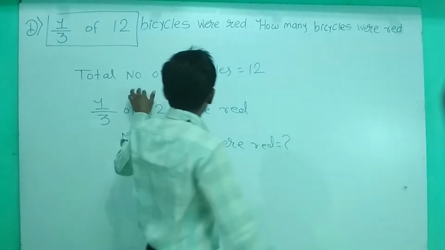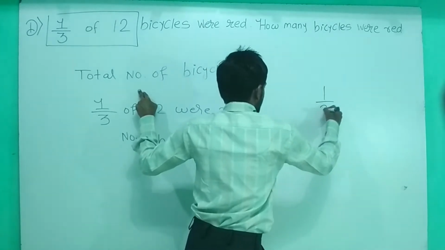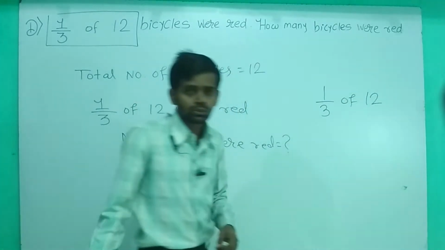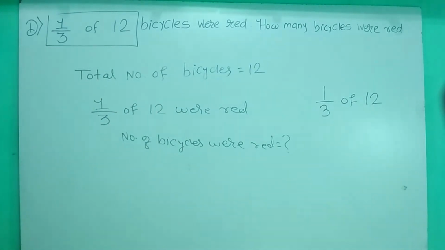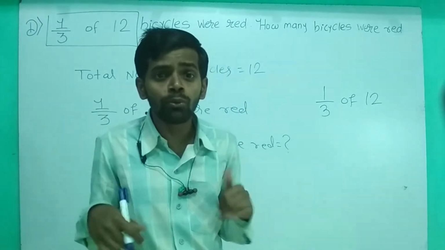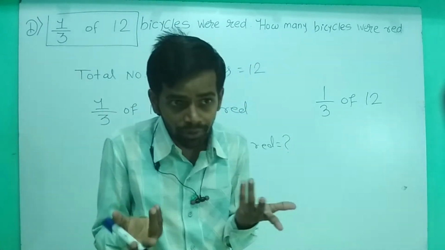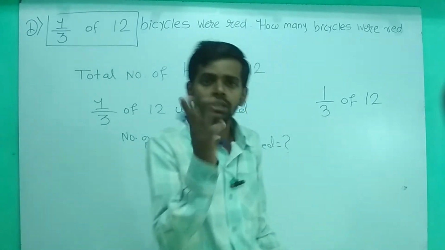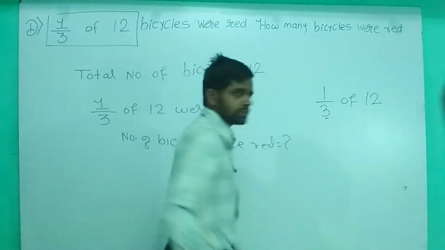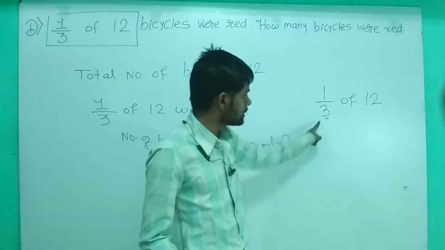So we will find 1/3 of 12. How can we find 1/3 of 12? It is very simple. The denominator is saying: create 3 equal parts of 12. So first of all, we will create three equal parts of 12 because 3 is in the denominator.